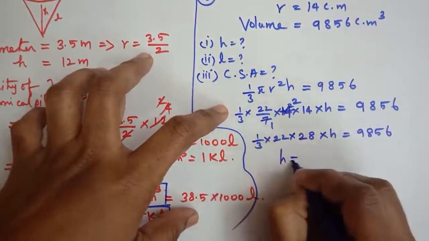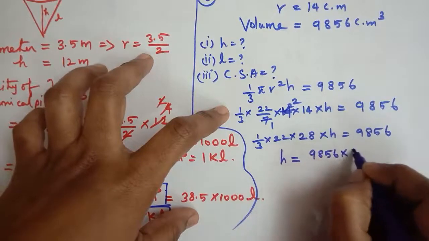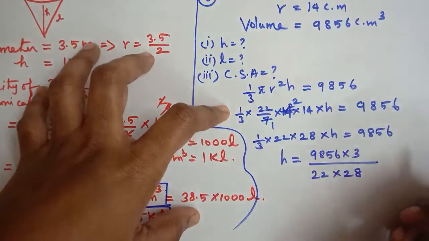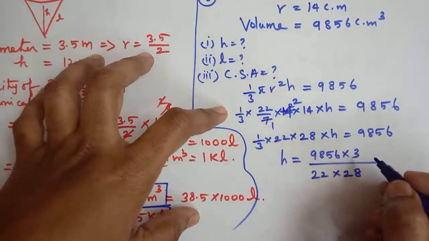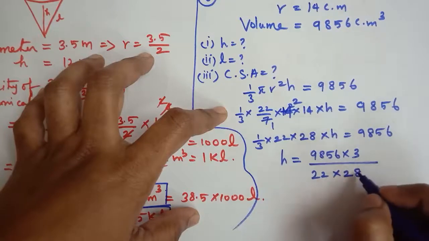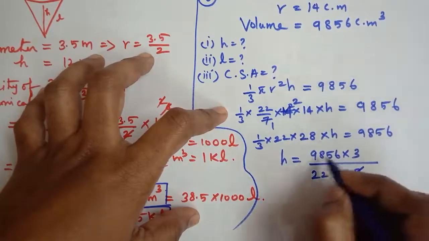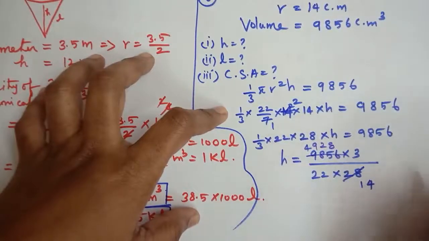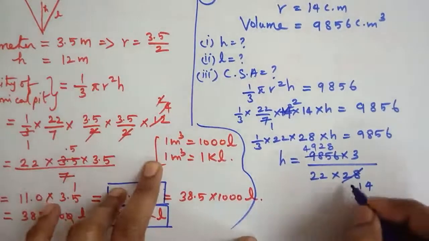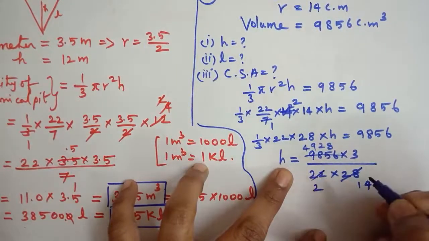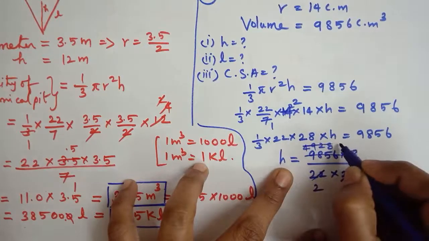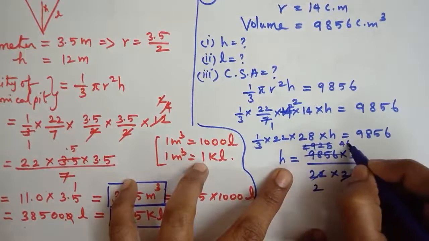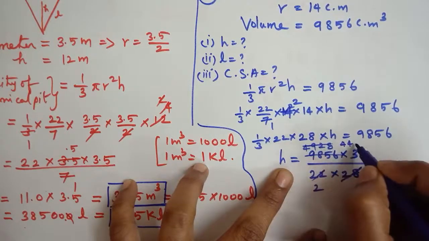Then h is equal to 9856 into 3 divided by 22 into 28. If you simplify it, 4 9 2 8. Here 2 11s are 22, 4 11 44, then 52, again 4, then 8 88, again 8.